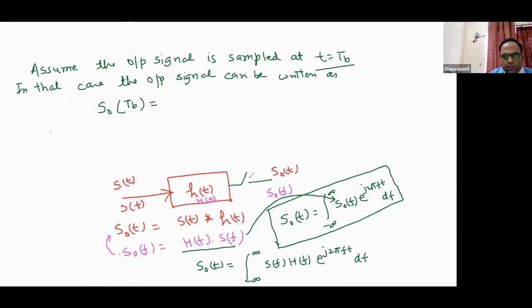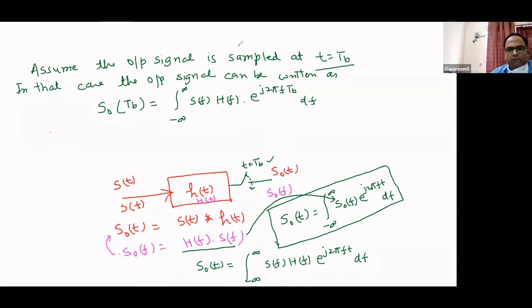This is a sampling, and here we are doing sampling at t equal to Tb. Then you will get this final output signal. So s0(Tb) can be simply written as the integral from minus infinity to infinity of S(f) H(f) e to the power j 2 pi f Tb df.